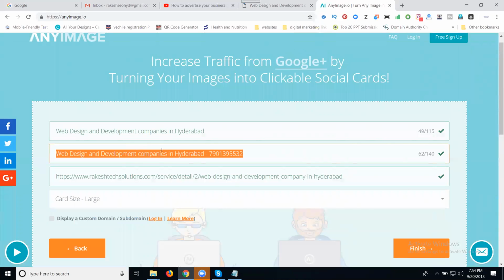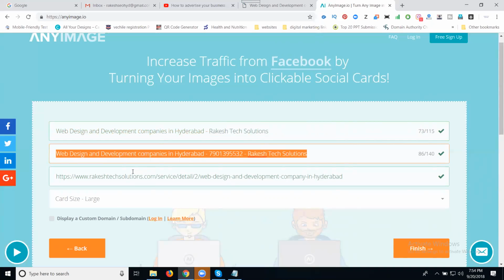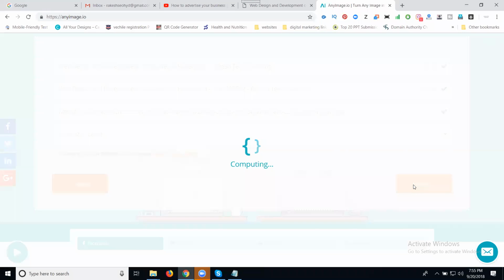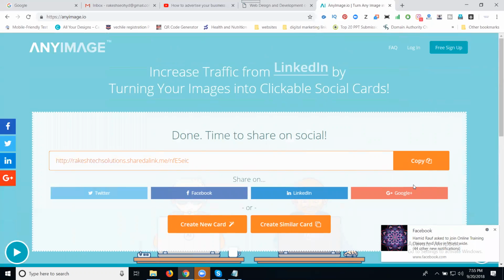Select your title. Here, don't make a mistake with this option. You can write it like this also. Why? You can show my company name also, so users can understand the purpose. The content will also be for our Rakesh Tech Solutions. Copy. Click finish. After computing, we can promote on four social networks: Facebook groups, friends' timelines, and pages, Twitter, Google Plus, and LinkedIn.